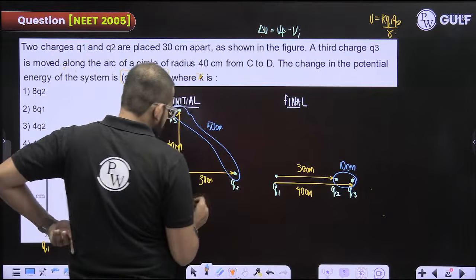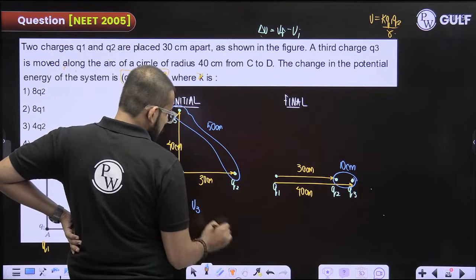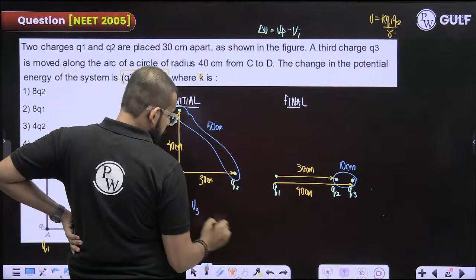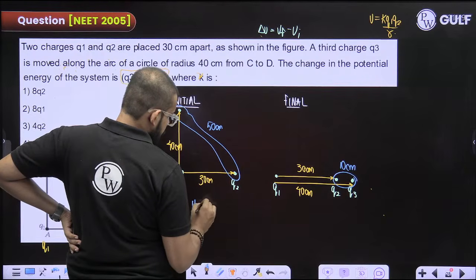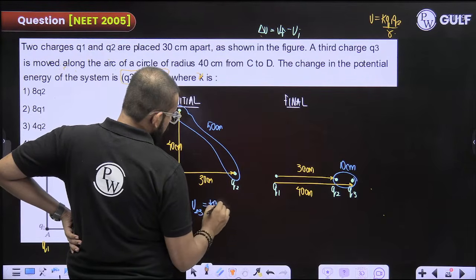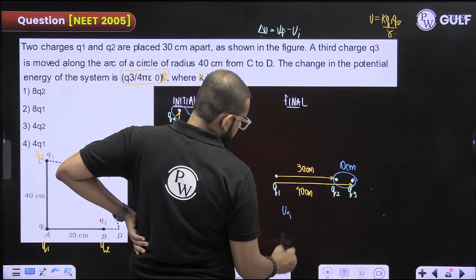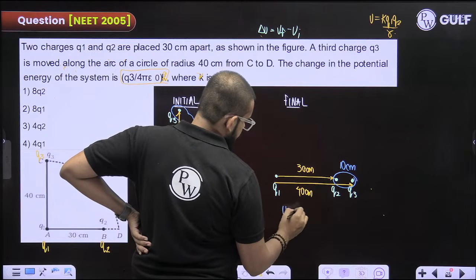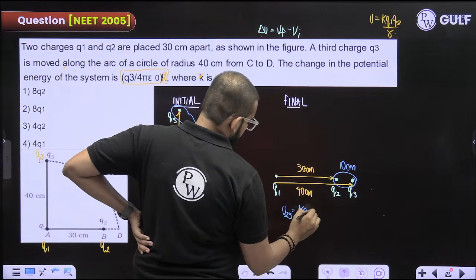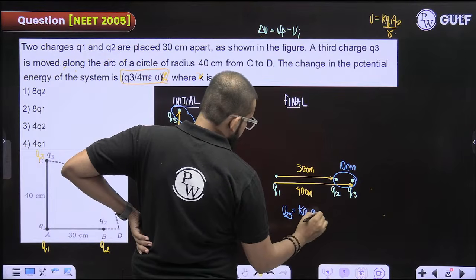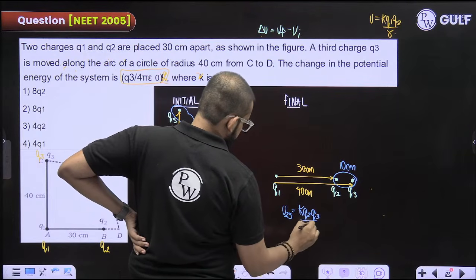Okay. So here the potential energy between 2 and 3 charge will be how much? K Q2 into Q3 by 50.